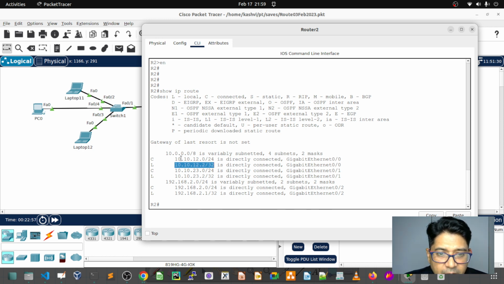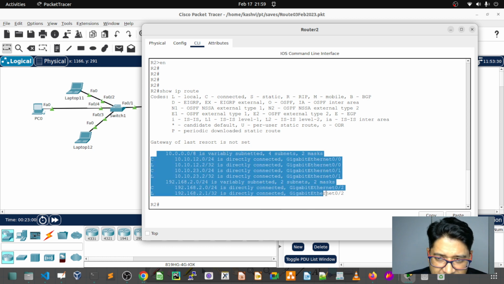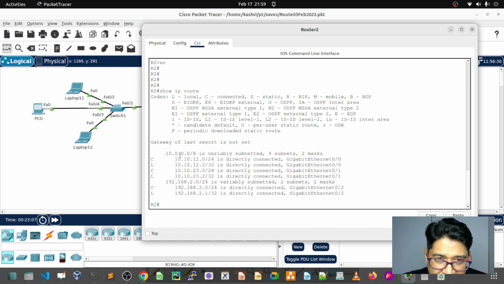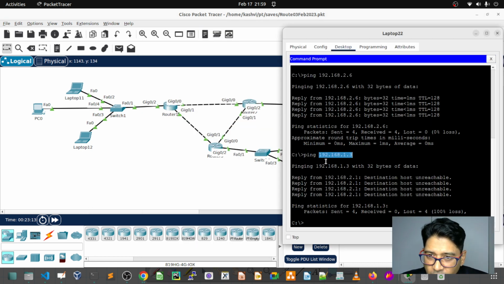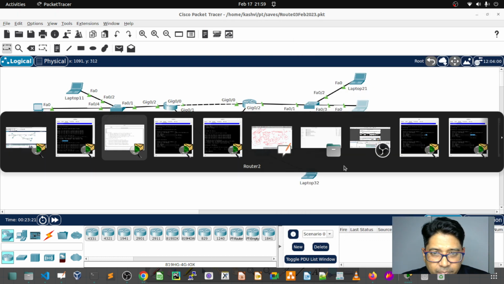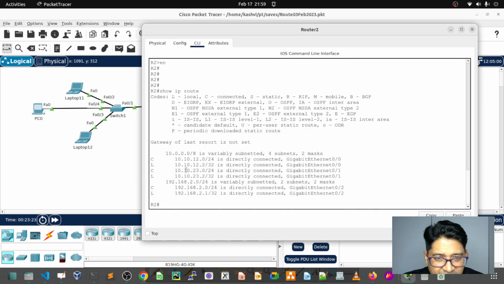So the router says that whatever is in the routing table, I can reach those. Can you see any route available for this? For the 192.168.1 subnet, can you see any subnet?